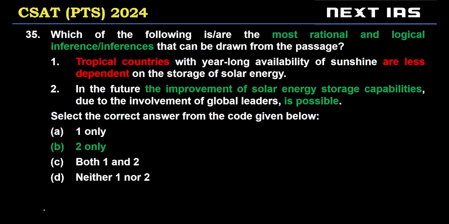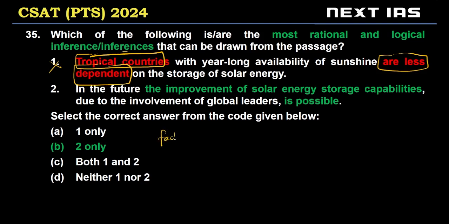Now let's look at question 35. We're looking for inferences. Statement 1 says tropical countries with year-long availability of sunshine are less dependent on the storage of solar energy. Now, this idea that tropical countries are less dependent on storage of solar energy is nowhere mentioned in the passage. This is an invalid inference. For an inference, we need some fact stated in the passage. Using that fact, we can lead to a conclusion, which is basically the inferential process.